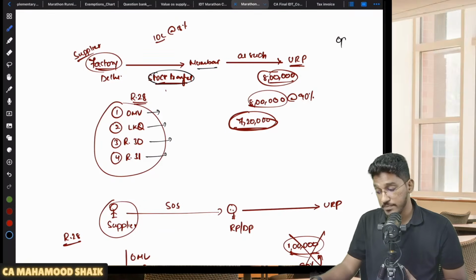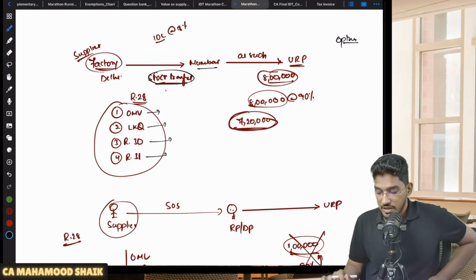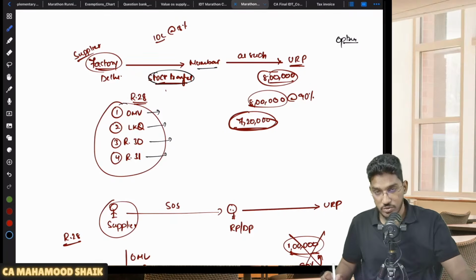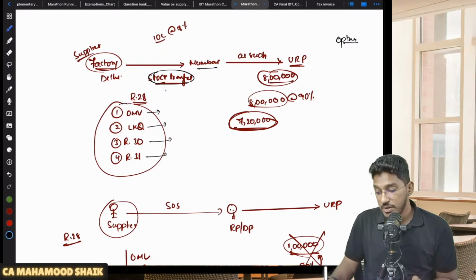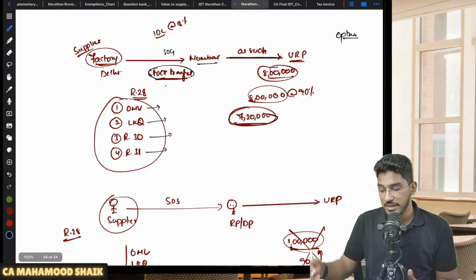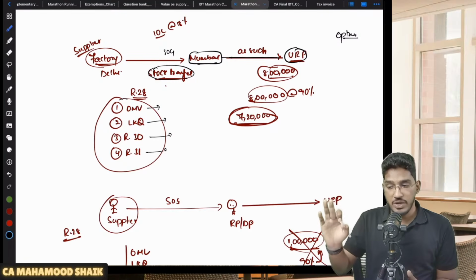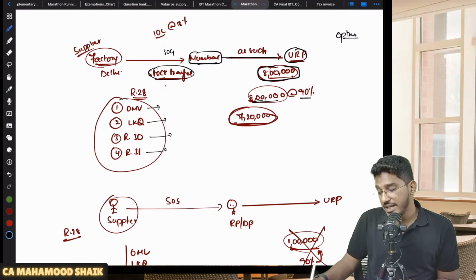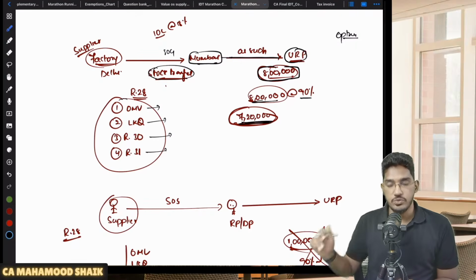But here they are giving one option. For this supply, either you can determine the value of supply following rule 28, which will be open market value, like kind and quality, or rule 30, rule 31. But in case you are making supply of goods and those goods will be supplied as such to an unrelated person. So you made a stock transfer to your Mumbai branch. From the Mumbai branch, the goods will be sold as it is without any modification. Those goods will be sold to an unrelated person. When you make that subsequent sale to the unrelated person, there will be a sale price. In that sale price, you take 90%.